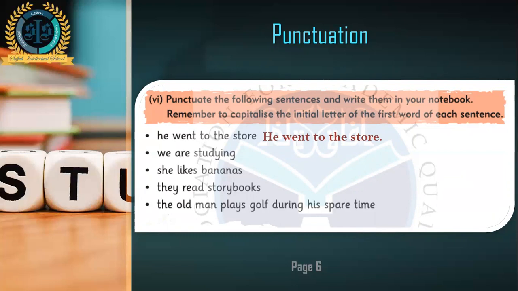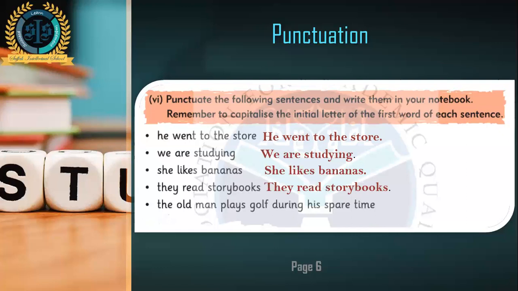We are studying. W is not capital and there is no full stop after studying, so: we are studying. Number 3, she likes bananas. The same problem. The S of she will be capital and there would be a full stop after bananas. They read storybooks.